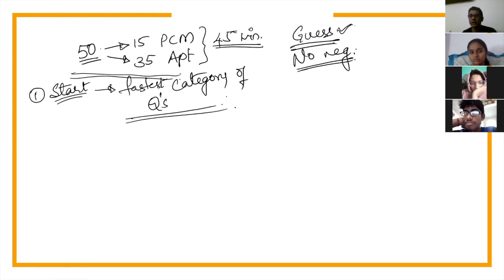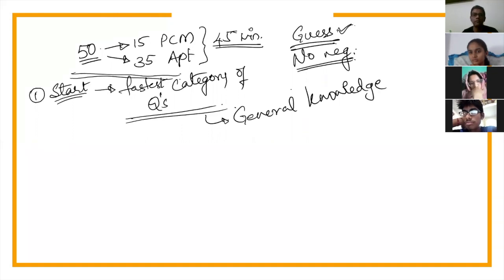The fastest category of questions in any aptitude test or MCQ based test is my general knowledge. This is my fastest set of questions.